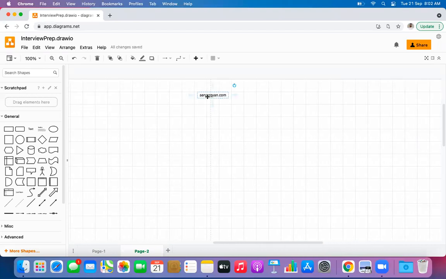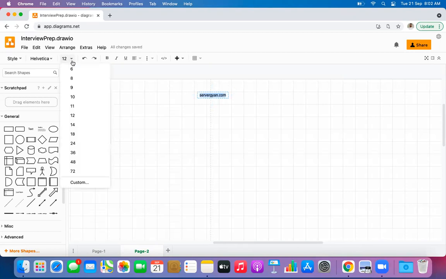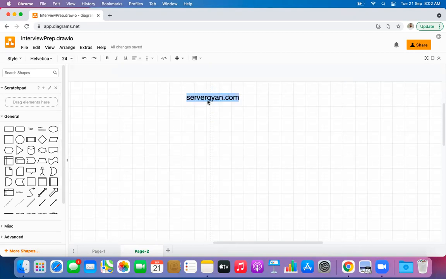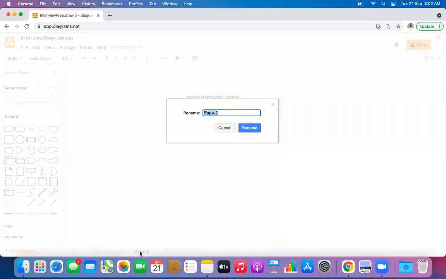Is there anyone who can explain this particular thing? Like how does this thing work? If I type in servergyan.com in the browser and it comes in my browser, I am able to access the website. It's not only about ServerGyan, it's about any domain. So how does it work? What all components are you going to include in your infra diagram explanation?